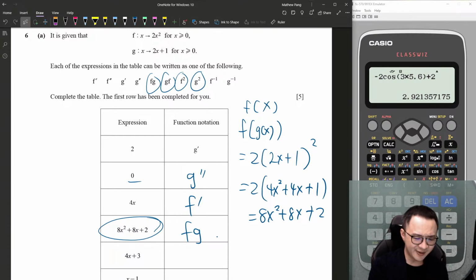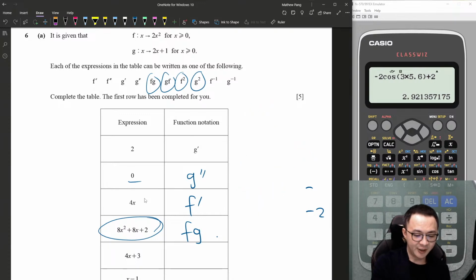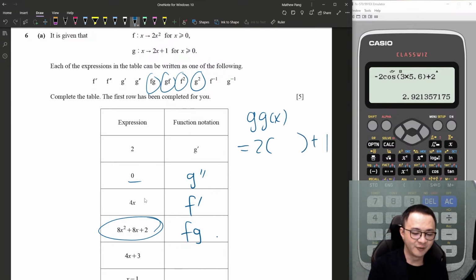Okay, I want to get 4x plus 3. I will guess GG maybe? Okay, so let's try g(g(x)). Substitute g(x) into g(x). What's my x? 2x plus 1. So this is 4x plus 2 plus 1, which is 4x plus 3. So yes, this is GG, or you can write g squared.